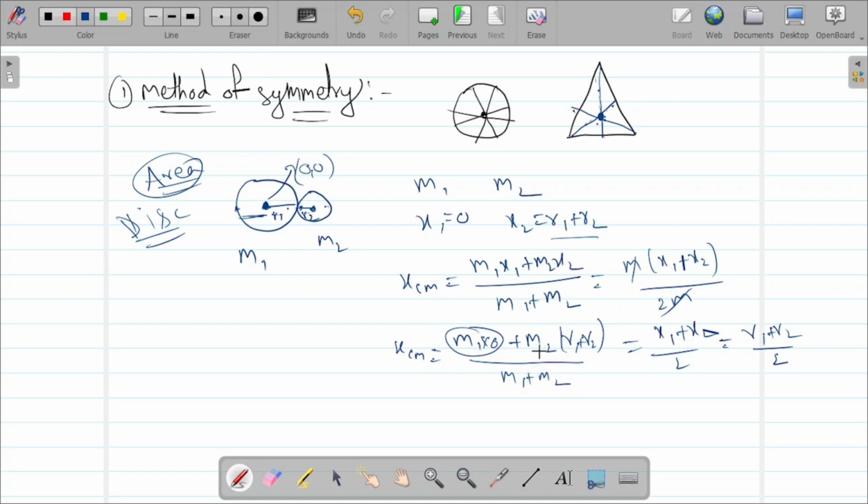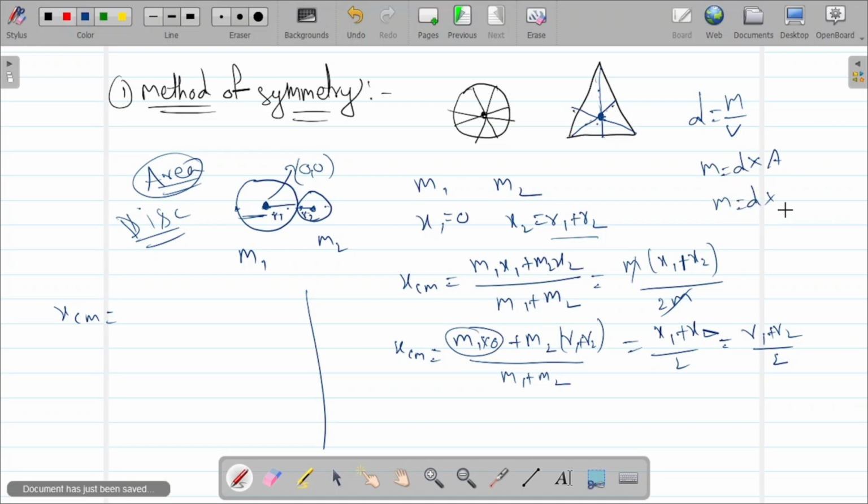Did you get the point? So x center of mass is 0 plus m2 into r1 plus r2, by m1 plus m2. Here I want to find this. This is the area. Generally, what is the formula? Density equals mass by volume. Here it has area, so mass equals density into area. What is the formula for area here? It is pi r square into t, the thickness of the disc.